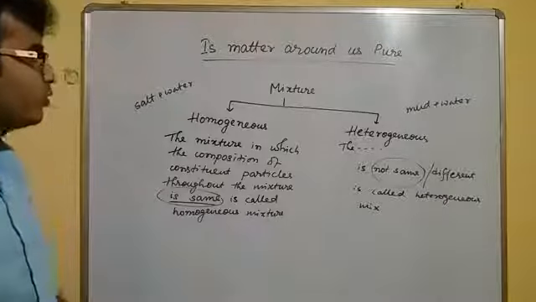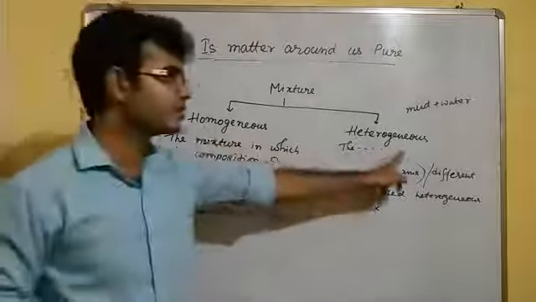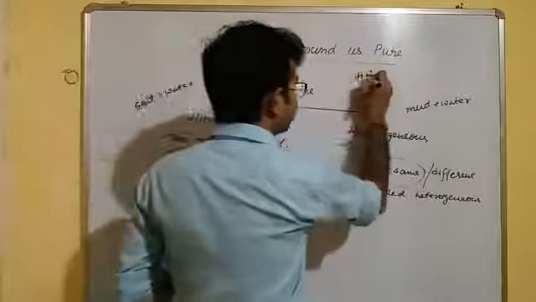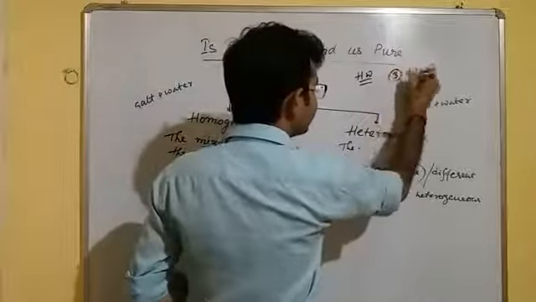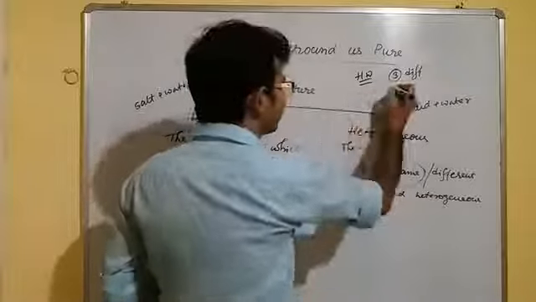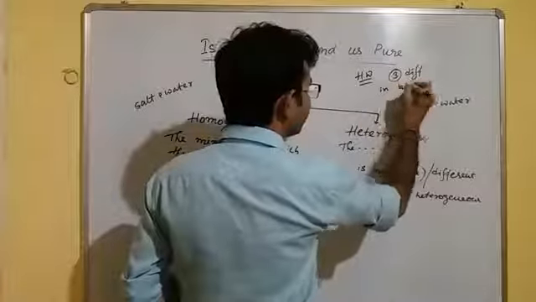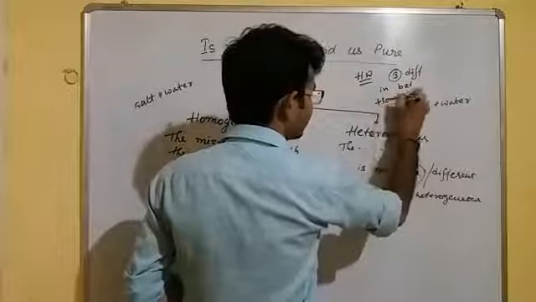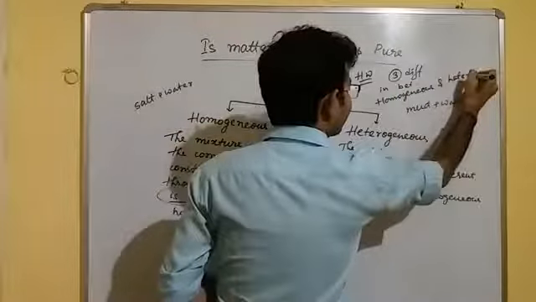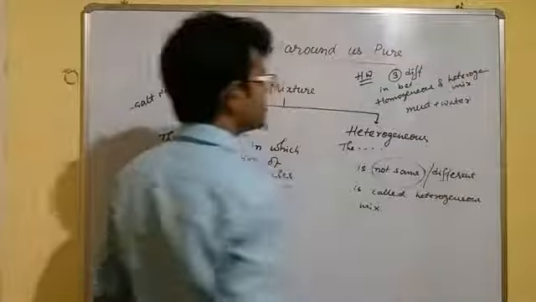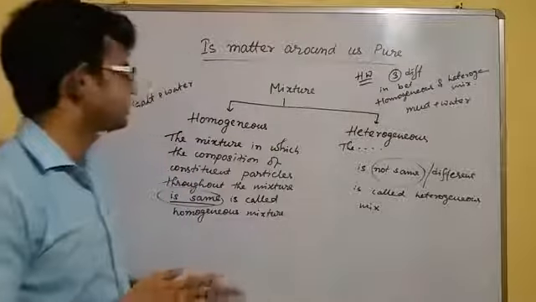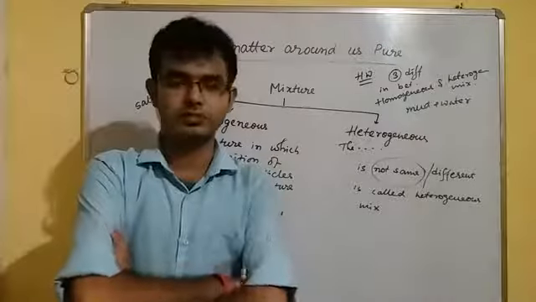So I am giving you one homework: you have to write the differences between homogeneous and heterogeneous mixture. This one is your homework. You have to write 3 differences minimum. Okay, 2 to 3 differences, no problem, between homogeneous and heterogeneous mixture. This one is done. So you complete this much. In the next class we will discuss metal, non-metal and metalloid.